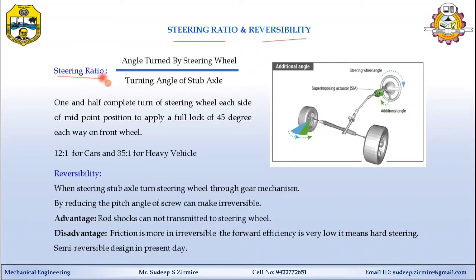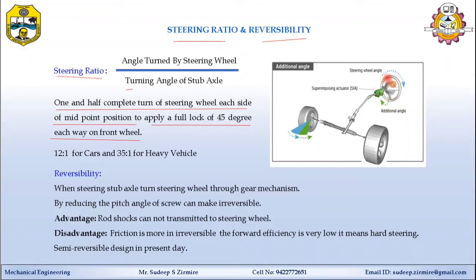So what is meant by steering ratio? It is the angle turned by the steering wheel to the turning angle of the stub axle. Stub axle means the axle on which the wheel and tire assembly is mounted. Theoretically speaking, 1.5 complete turns of the steering wheel each side, from the center to each side, will apply a full lock of 45 degrees each way on the front wheel.